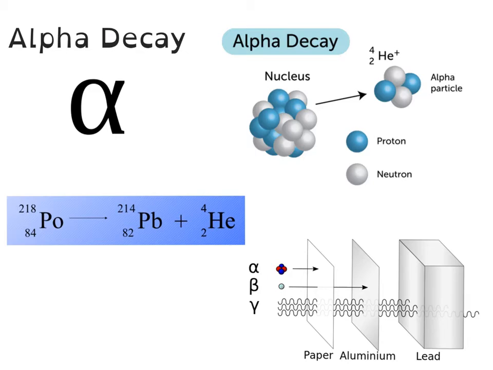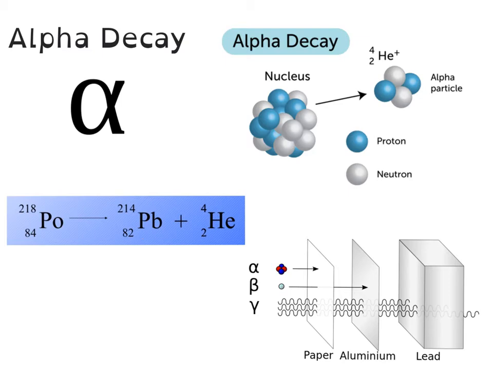Alpha decay is symbolized by the Greek letter alpha, which we see here. The unstable nucleus of the radioisotope will emit a helium nucleus, which is going to have 2 protons and 2 neutrons. The alpha particle is relatively large and is slow, and it can be shielded by a piece of paper. So in this graphic, you can see the penetrating power of the type of radiation, and alpha decay is not very strong. An example of an alpha decay problem would be when we take polonium-218, and we remove that helium particle from the nucleus, we end up with lead-214.